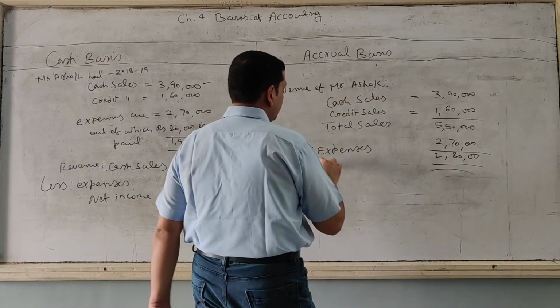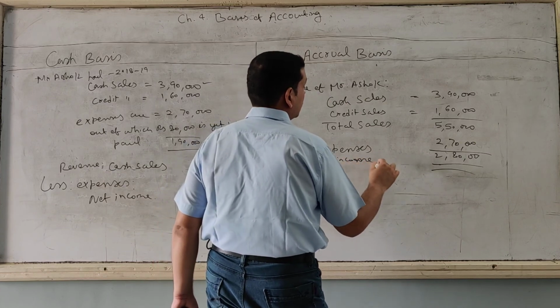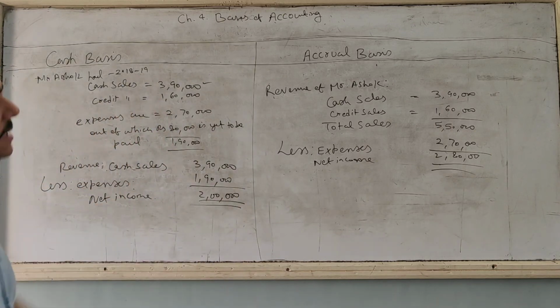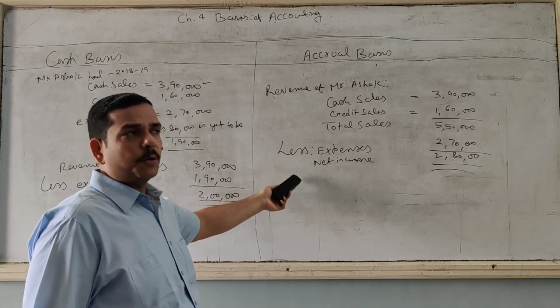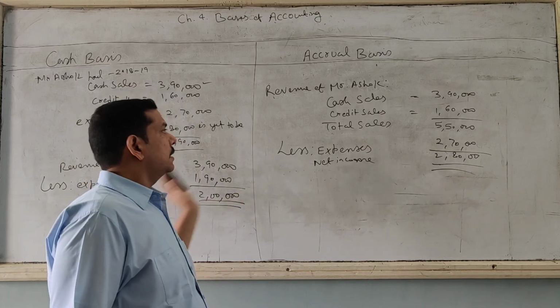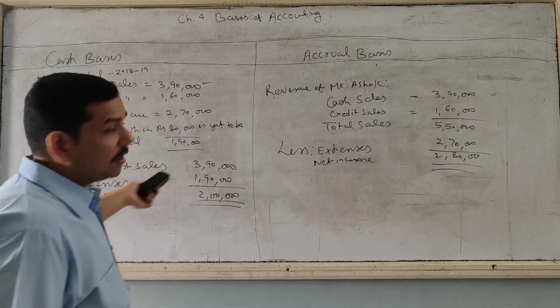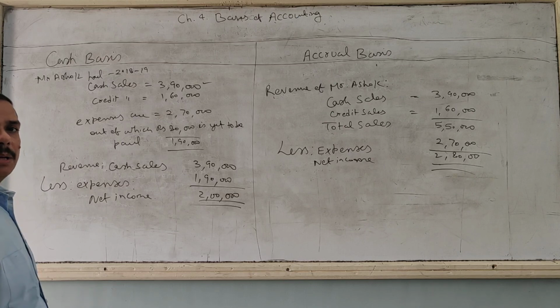So the net income under accrual basis is 280, while in cash basis it is 2 lakh only. So this system is considered more appropriate and more accurate. Okay? But it depends upon you which basis of accounting you want to follow according to your business. Just solve 3 or 5 practical problems. I will attach you the image. Thank you. Happy learning.